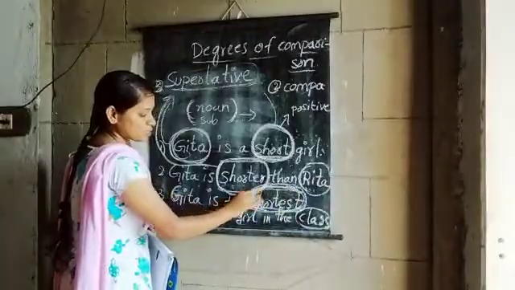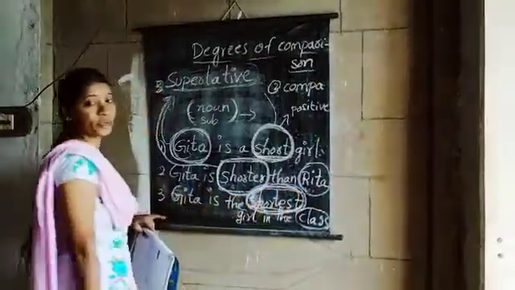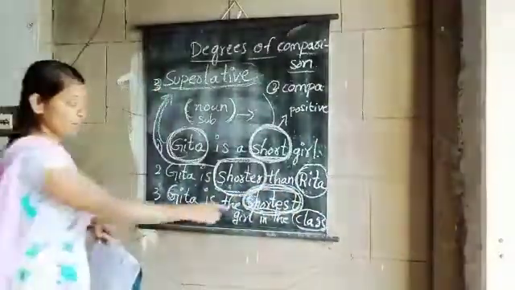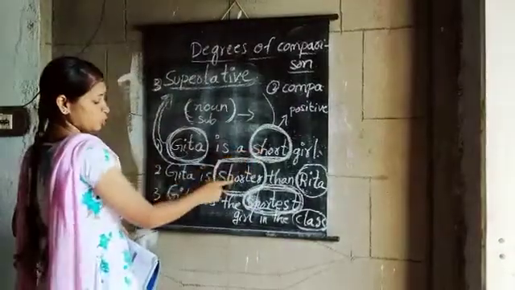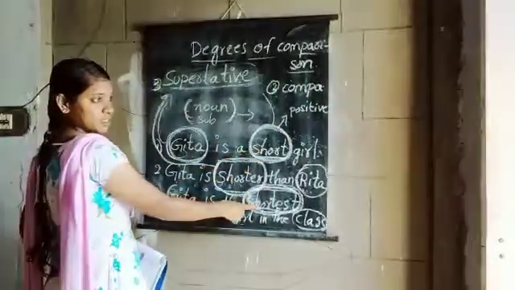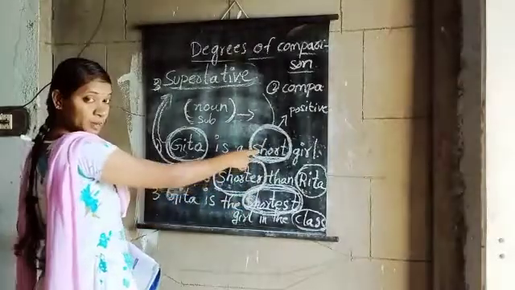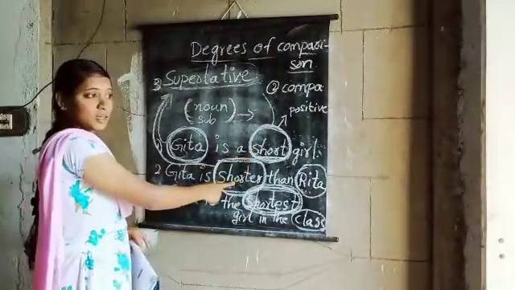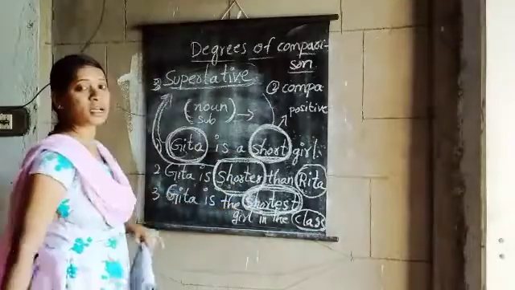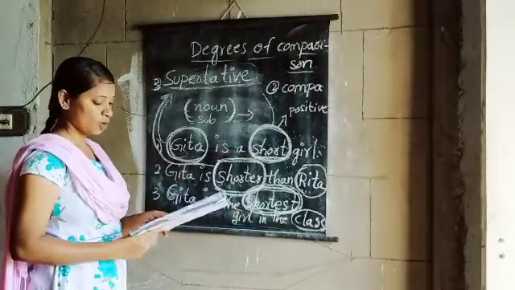So this shortest is the superlative degree. So short, shorter, and shortest. Short is the positive, shorter is the comparative, and shortest is the superlative. Okay, children, I hope all of you understood.